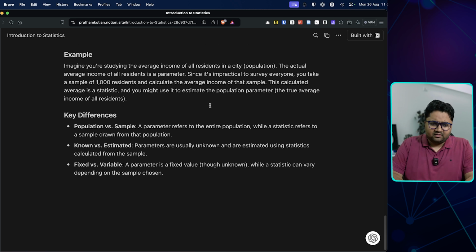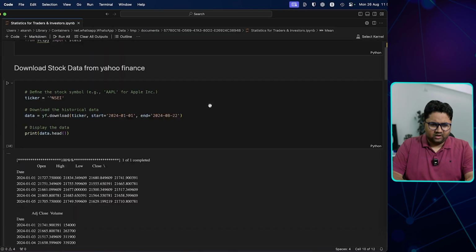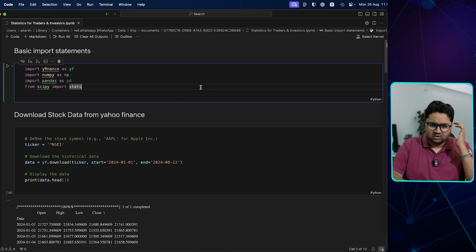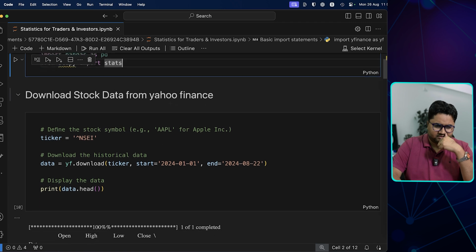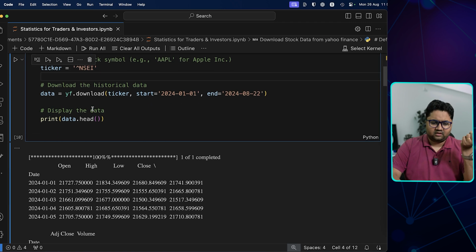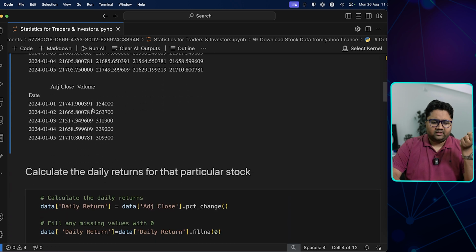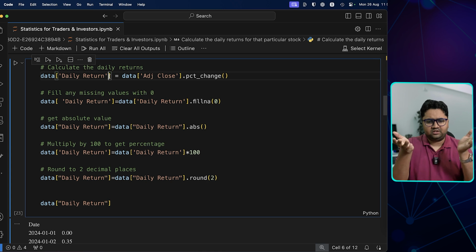All right. 10 minutes are over. I'm going to quickly hop on to the code. बहुत simple code है. Again, all of this will be shared in the member community. So some basic imports, just Yahoo Finance, NumPy, etc. Download stock data from Yahoo Finance, simple सा NSE index का data ले लिया. Then you calculated some daily returns for that stock. Daily returns कैसे करते हैं? Adjusted close का percentage change.